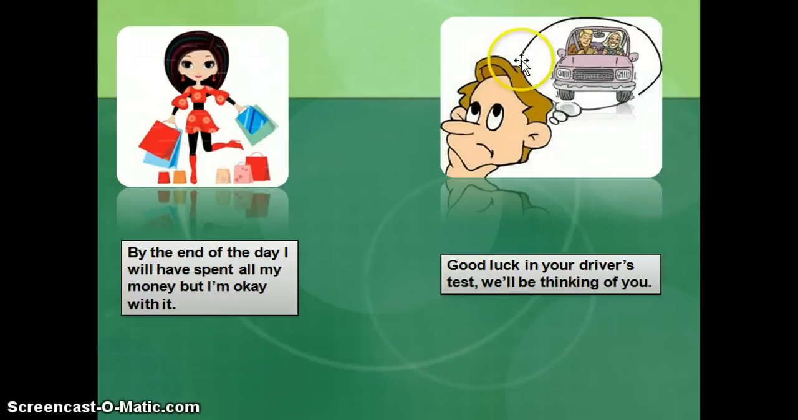Whereas in the second, we have a man thinking of this woman taking the driving test, and so he says, good luck in your driver's test, we'll be thinking of you. So this man is thinking at the moment she is taking the driving test. Sometime in the future she will be taking the driving test and he will be thinking of her. So these are two uses of